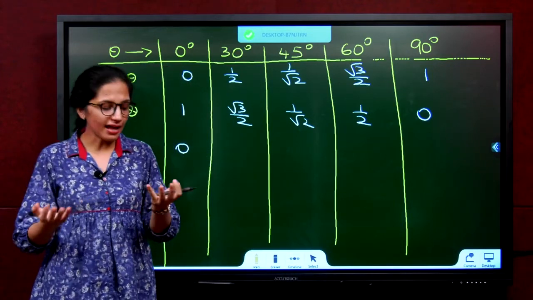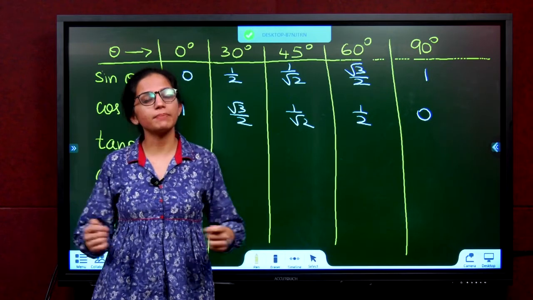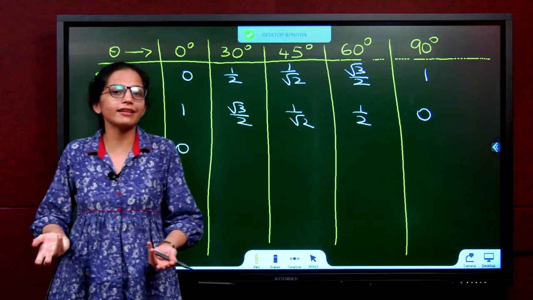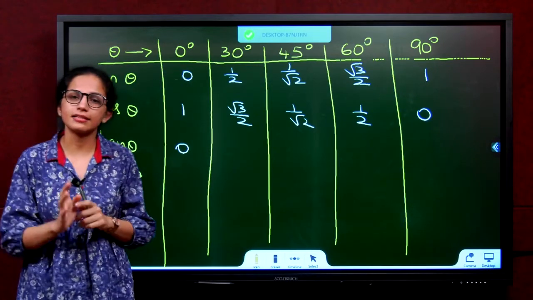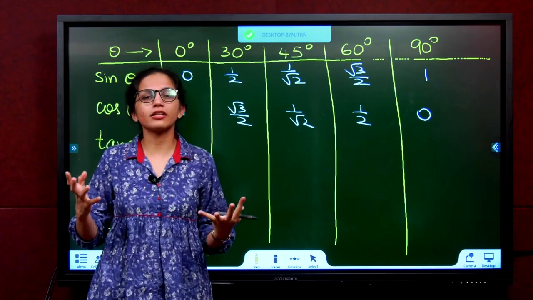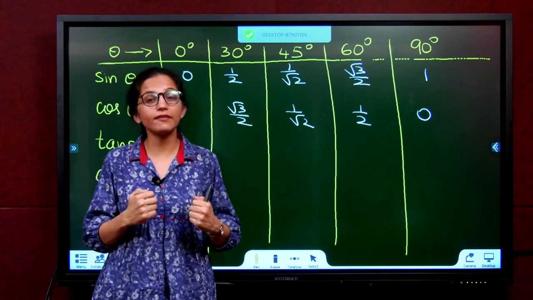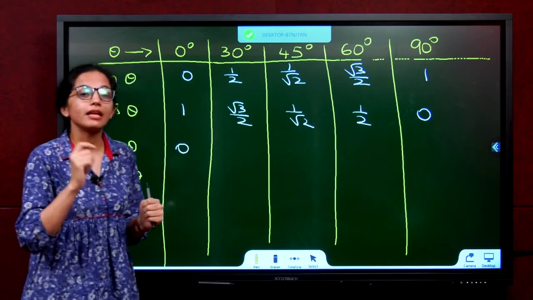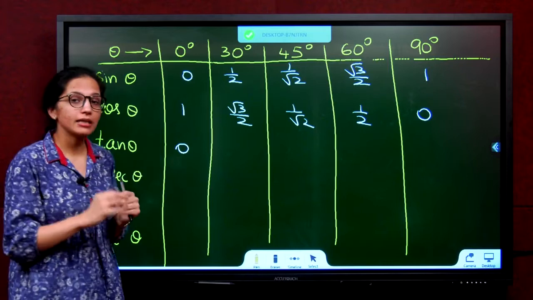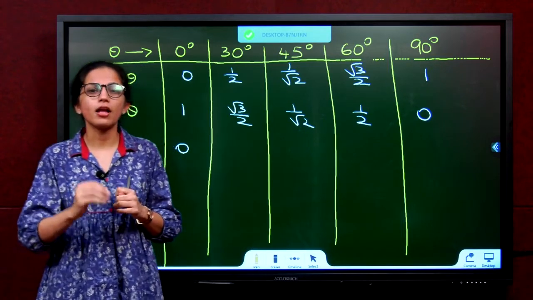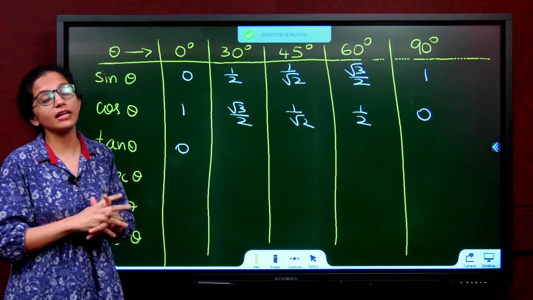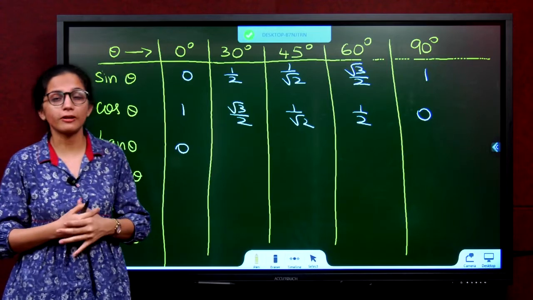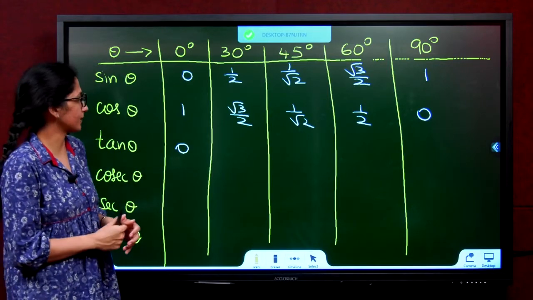How? I have 0 chocolates and I have to give them to 10 people. Can I give any? How many chocolates will each one get? 0 chocolates, because I didn't give anything. So 0 by anything, 0. But now I have 10 chocolates and I have to give them to 0 people, not even myself. Nobody is taking it. That means it's too much. So that becomes infinity. I repeat, 0 by anything, 0. Anything by 0, infinity or not defined. Infinity is too large, too much. That quantity is also referred to as a not defined quantity.